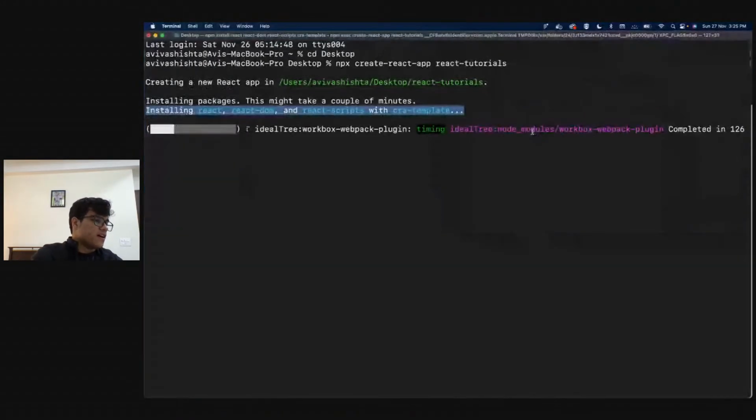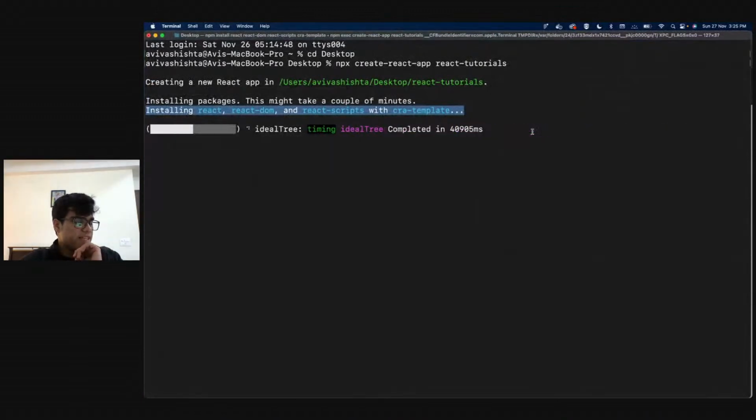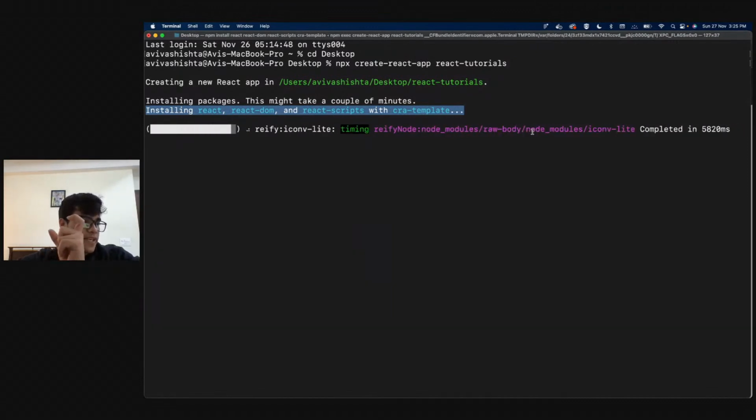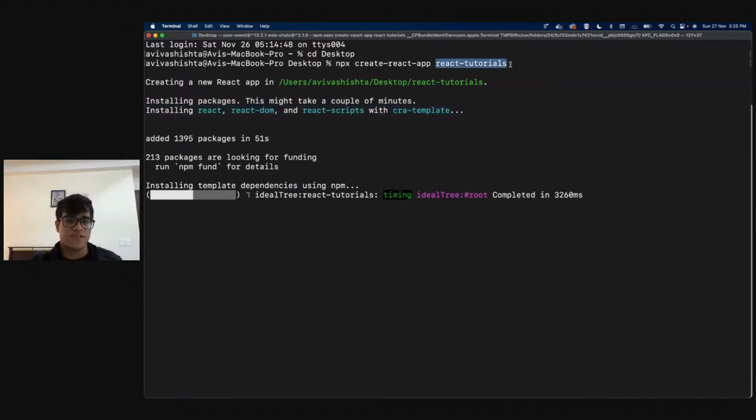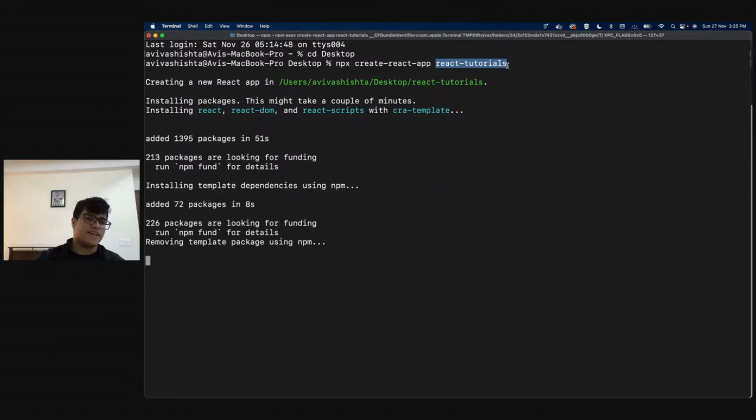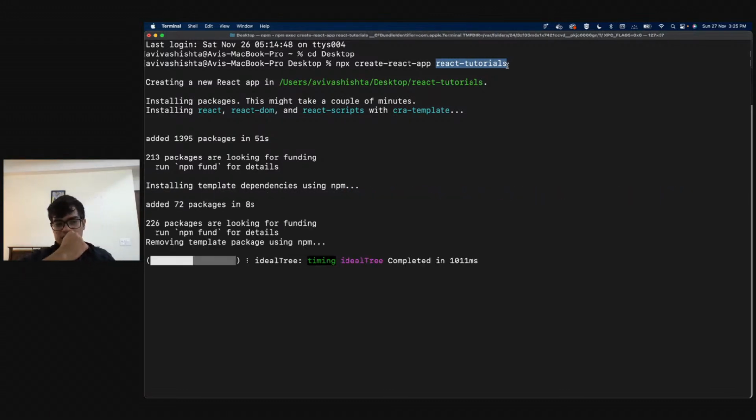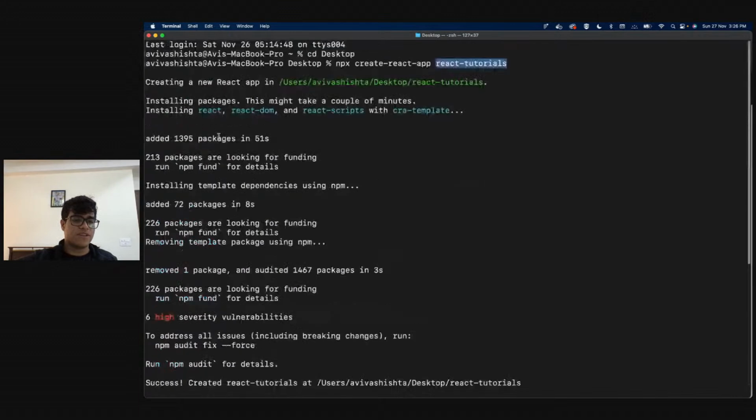Right. So this is exactly, I think K Fani commented right now saying npx create-react-app and then space and then my-app. So for them, the name of their app will be my-app, right? For me, the name of my app will be react-tutorials because that is what I decided to name it, right? And yes, so as we can see, it added 1,395 packages in 51 seconds.